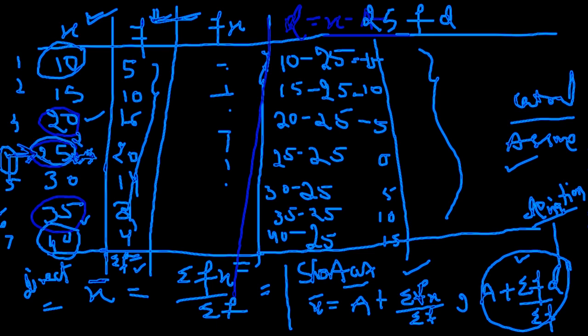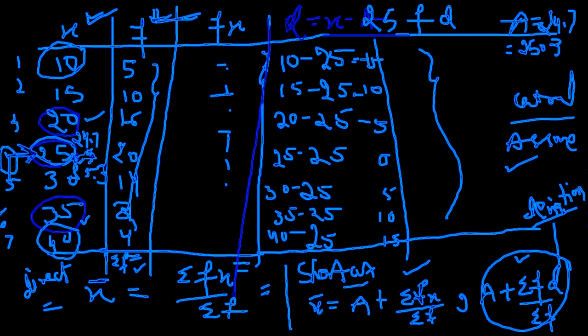We can also consider 24.7 as our assumed mean, so we can take our capital A as 24.7. We can also take 25.3. You can take any value near the central value, that is your 25.